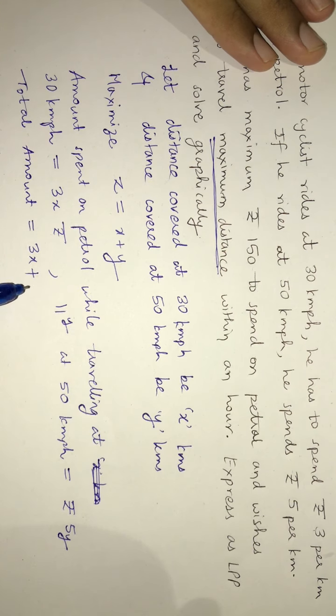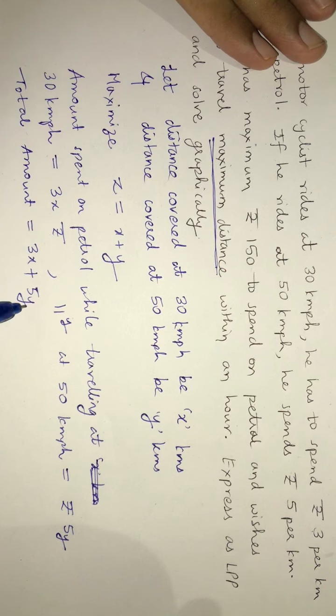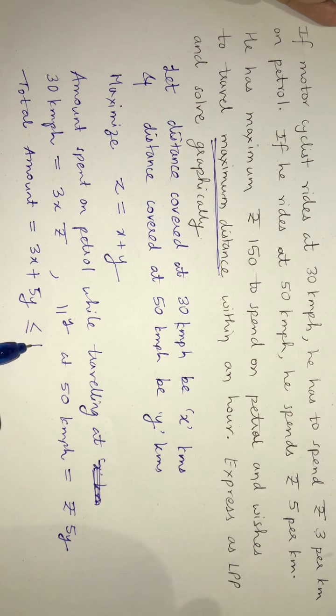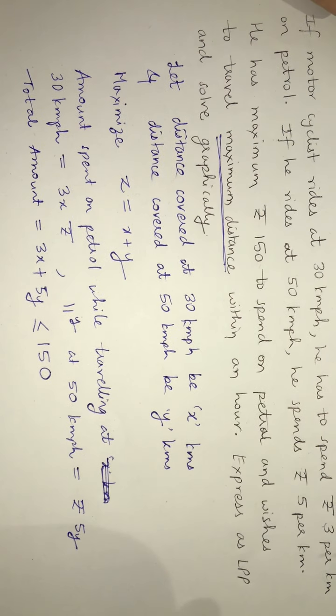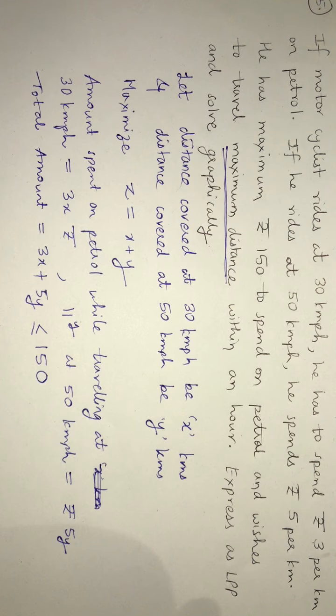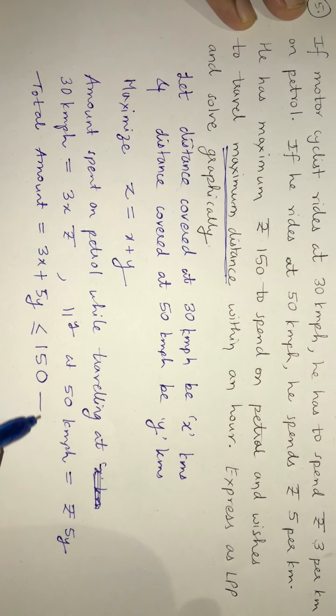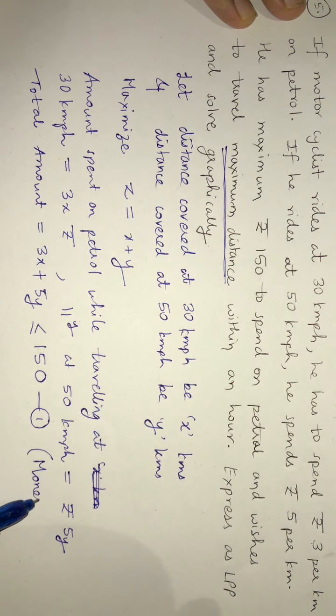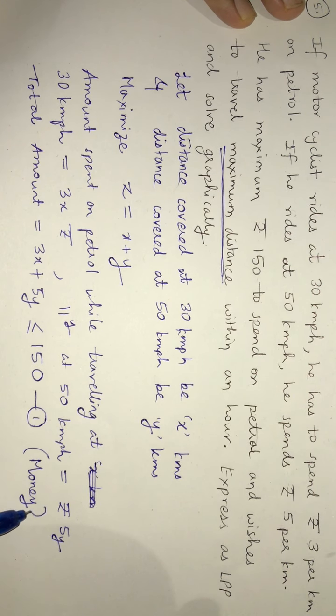So the total amount will be 3x plus 5y. But that cannot exceed 150. That is the first constraint we have, the money constraint.